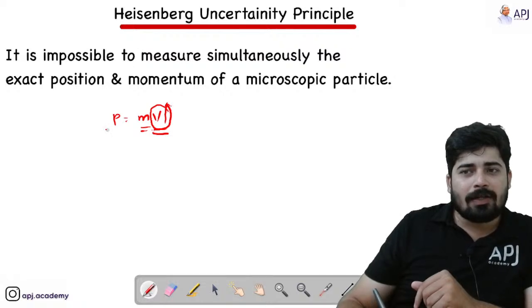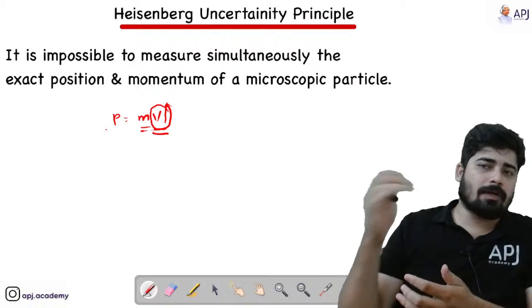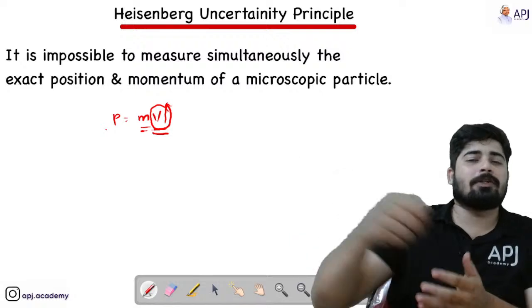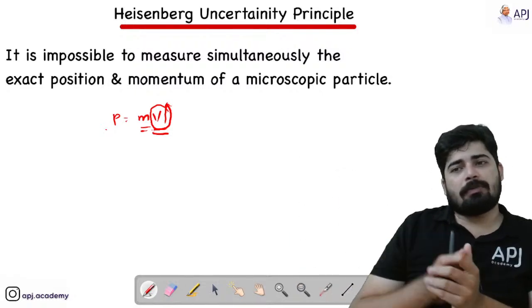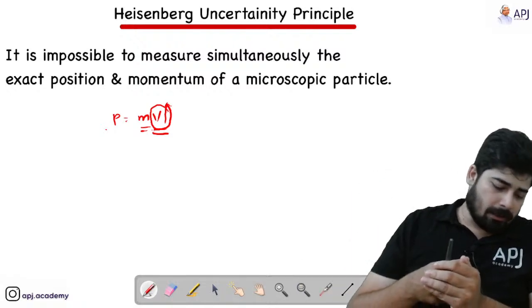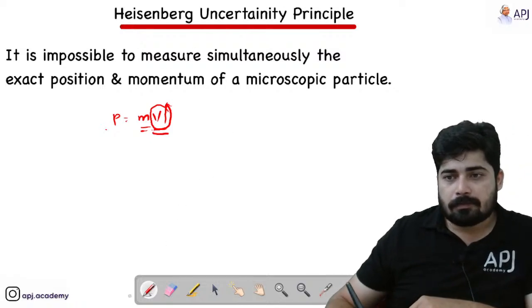That's why we cannot measure momentum. So instead of momentum I can use velocity. So velocity and position cannot be simultaneously measured for a microscopic particle. That's what Heisenberg told. Okay.